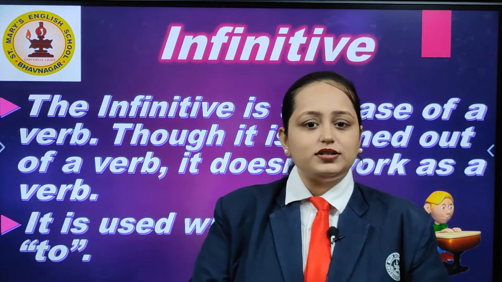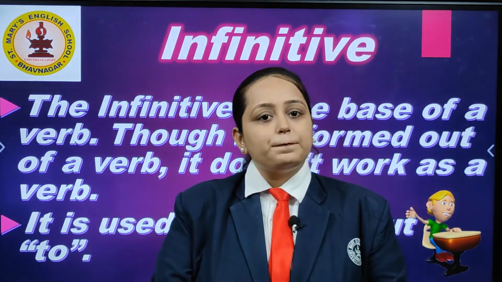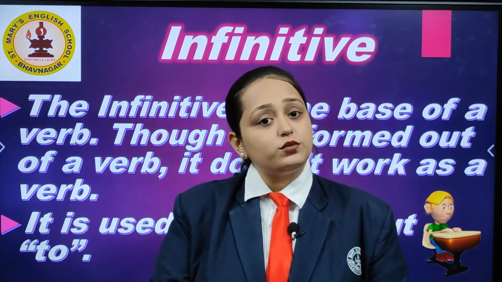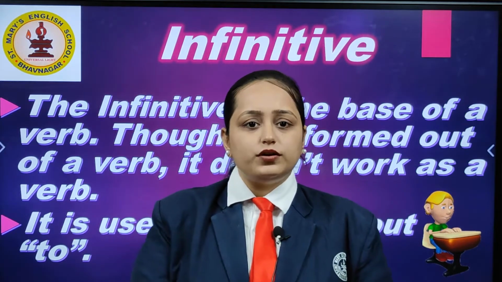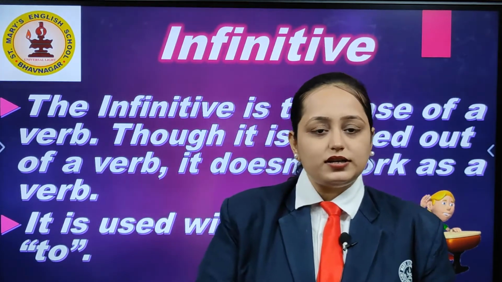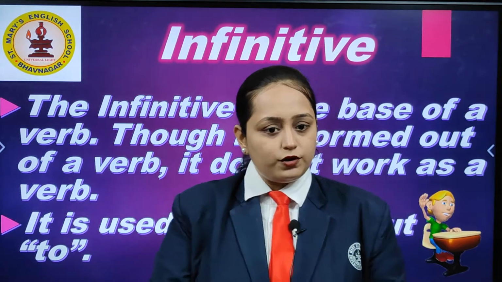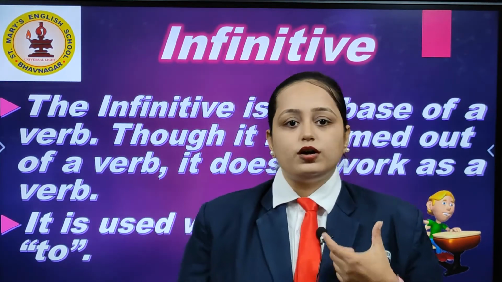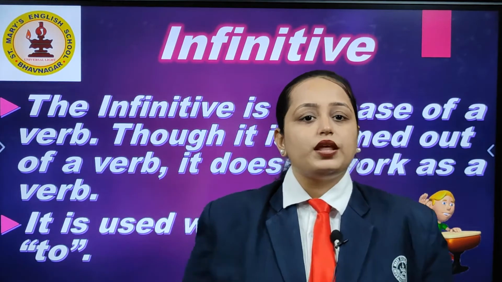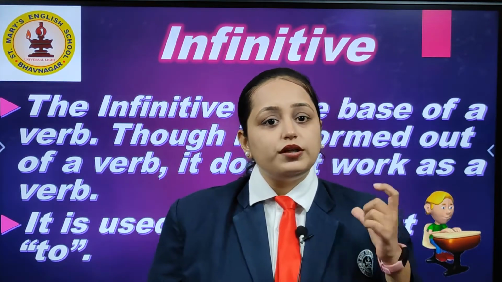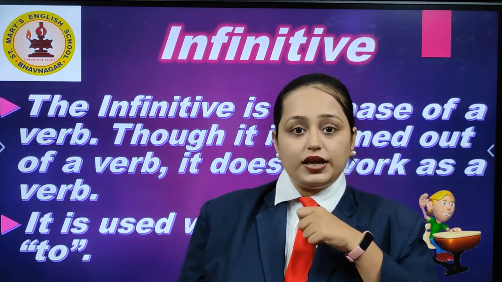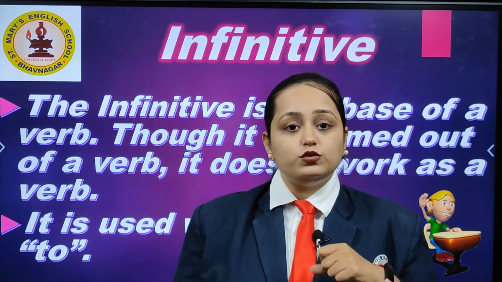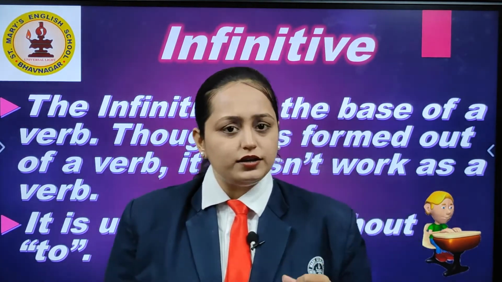Now what is infinitive? Infinitive is the base form of the verb. It will always act as a verb in the sentence, but it is not actually a verb form. Now the infinitive word is used with or without the word to. Now what is the word to? We say to sing, to dance, to learn, to write, right?